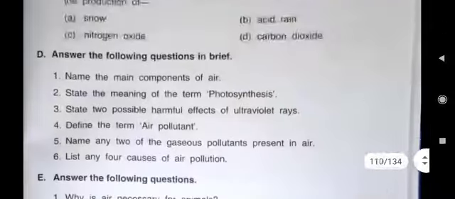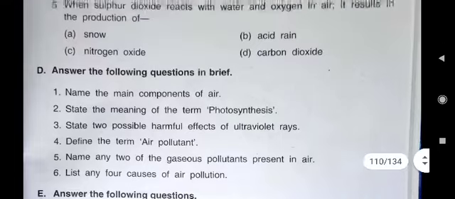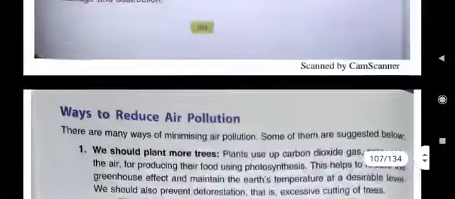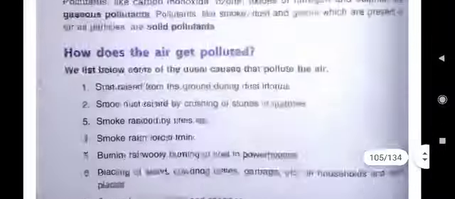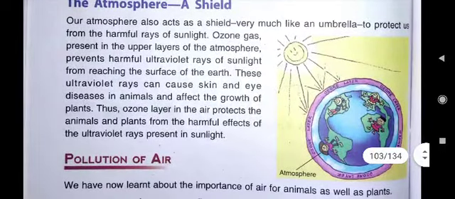Which question is in D3? State two possible harmful effects of ultraviolet rays. Ultraviolet rays are of sun, that we all know. In this diagram I have shown you how ozone layer protects us. Ozone layer protects us from what? From harmful ultraviolet rays. And here you can see how ozone layer acts as a shield, very much like an umbrella, to protect us from the harmful rays of sunlight.